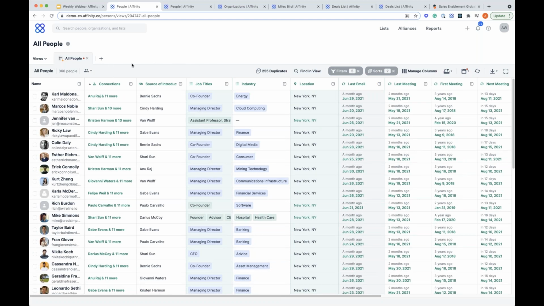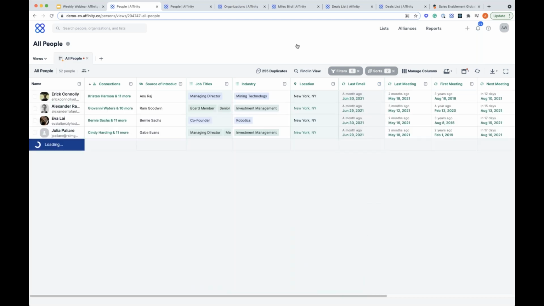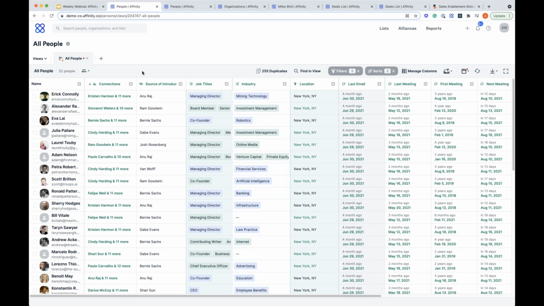So you can really start to understand your relationship history. You can even filter this down a little more if you wanted to narrow down your list. It's super easy to say, hey, maybe we'll take it down to the past month. And now we have 52 people. What you can do is actually save this view, this little floppy disk icon that you'll see right here. You can save this, and this will dynamically update. Once people get added to the list, because we're continuing to surface those communications and add new people as you use the system, that information will be updated for you.